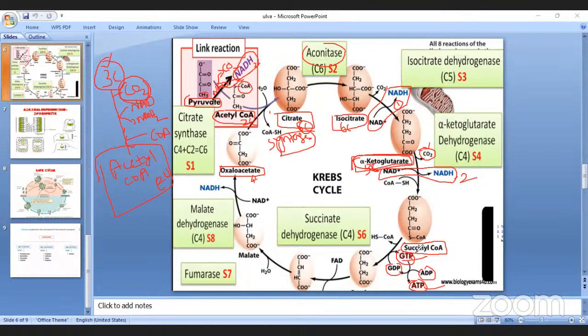Anyway, after formation of succinyl coenzyme A, succinic acid, then fumaric acid, right? Something missing here. Just wait.